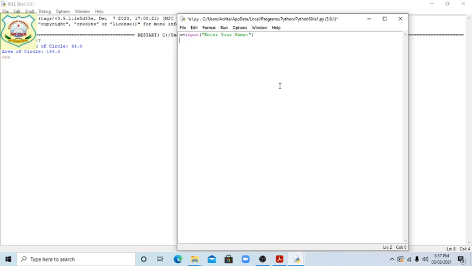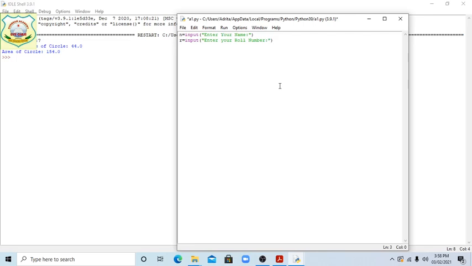First I'll give a roll number, name, okay, roll number, then R equal, first you can write the roll number, no problem. Input, enter your roll number.